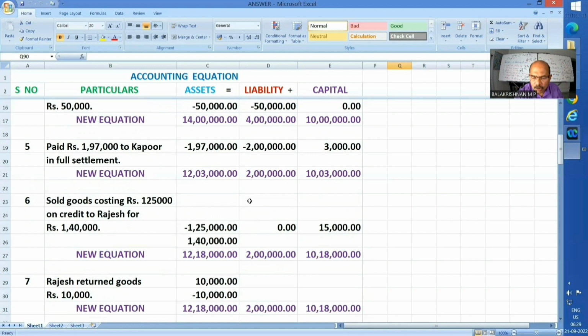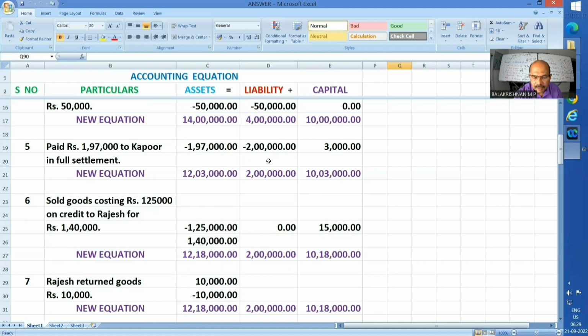So discount is an income and it increases our capital. 3,000 rupees is the discount. So 10 lakhs plus 3,000, 10 lakh 3,000 is the new capital. And as far as payment is concerned, whether cash or bank, to the extent of 1,97,000 moved out. So my asset has got reduced to 12,03,000.